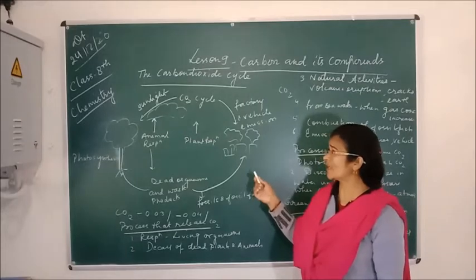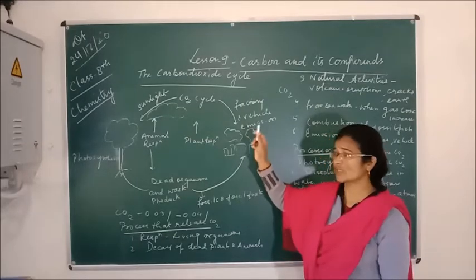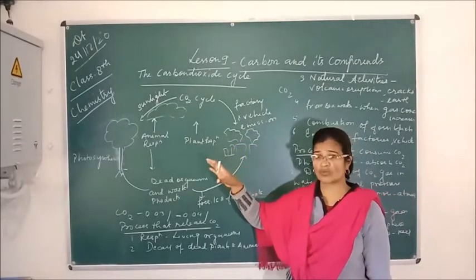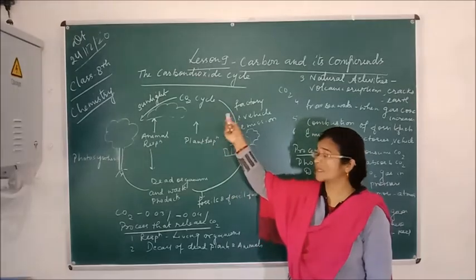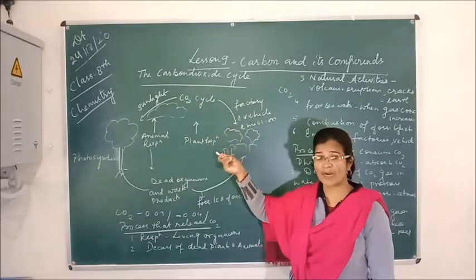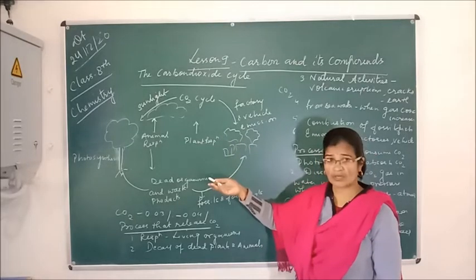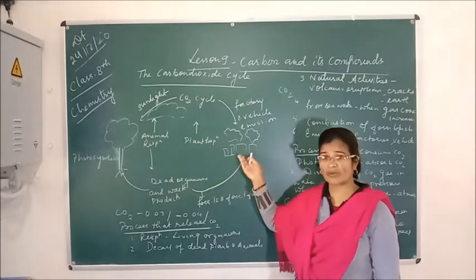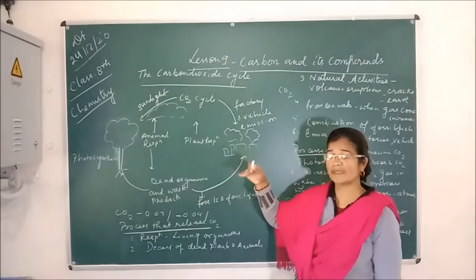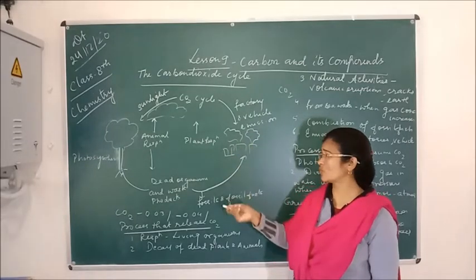So these are the ways through which carbon dioxide goes into the atmosphere, and this is how its cycle goes on. The carbon dioxide present in the atmosphere is absorbed by the green plants, and again these green plants give out oxygen. Oxygen is taken by living organisms and human beings, and again they release carbon dioxide. So this process goes on.